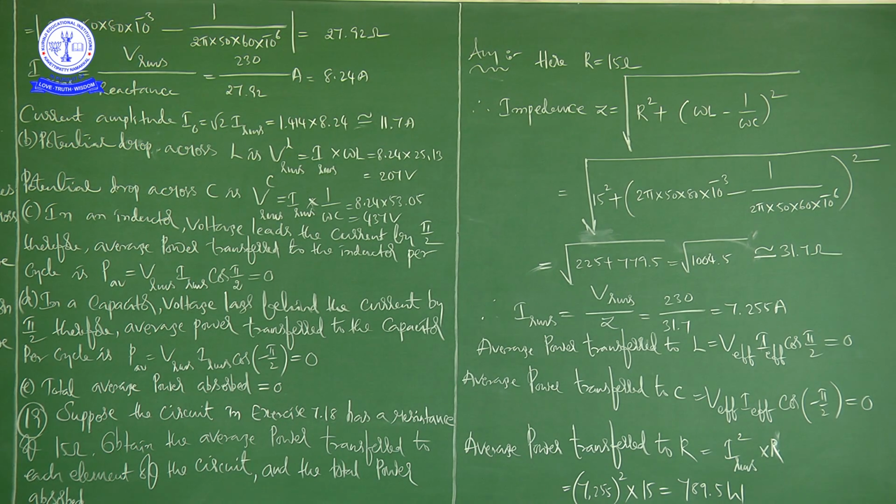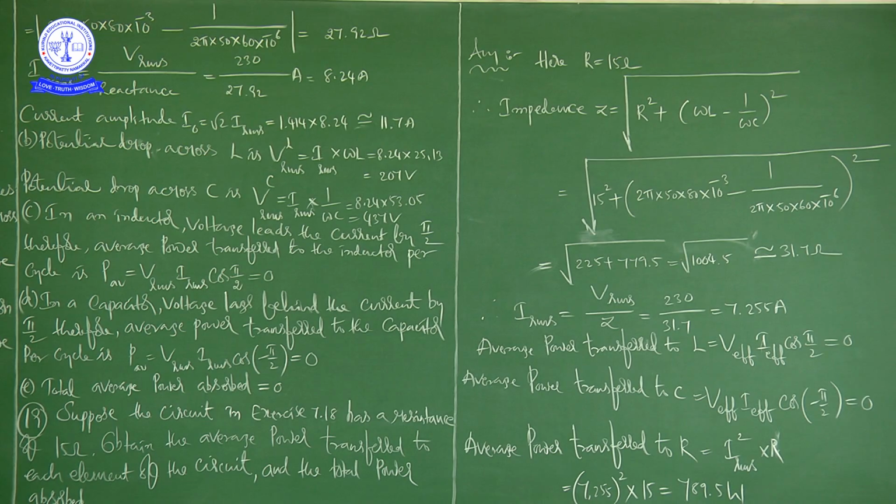Because in the question, what is he asking? Power, average power transferred to each element, right? So inductor, capacitor and resistor, and also the total power absorbed. So you can take all three into account, then you can calculate the total power absorbed.